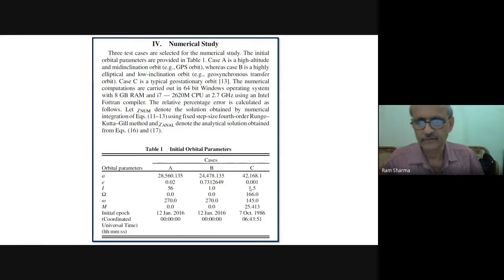They are geostationary type of orbits, so they will have that type of period.